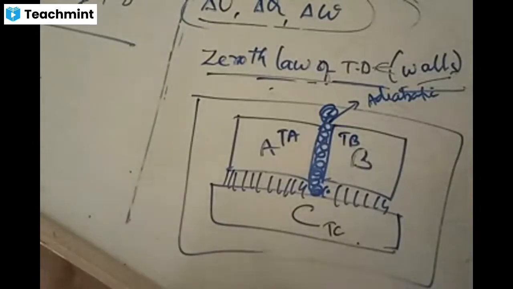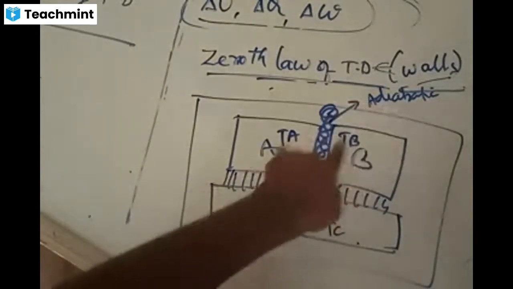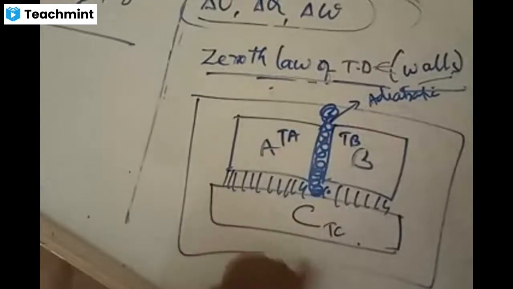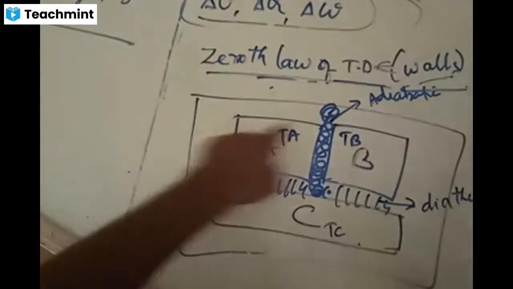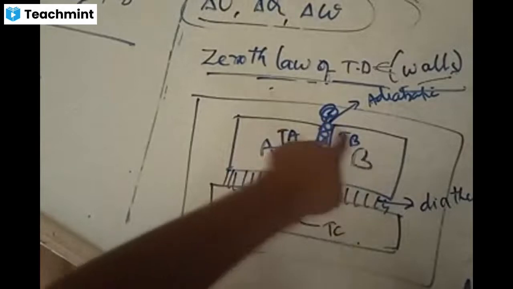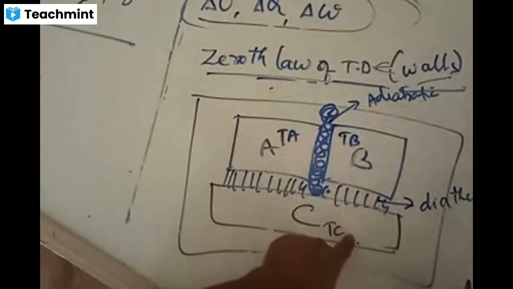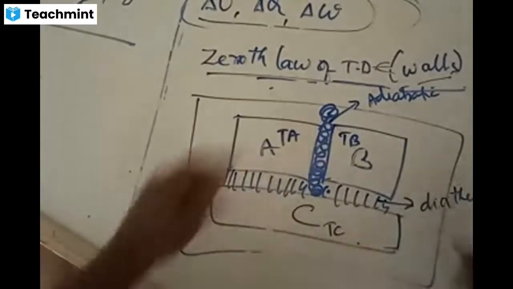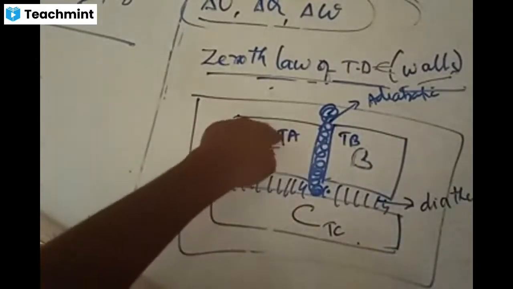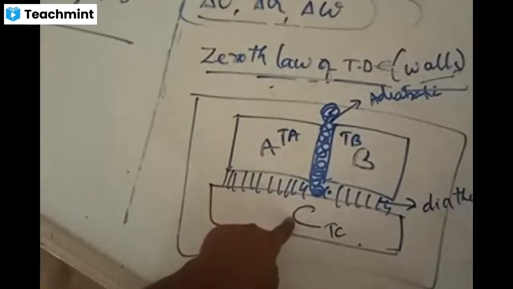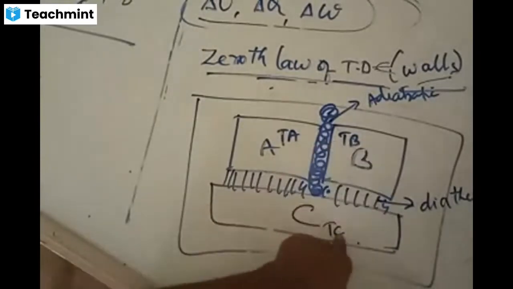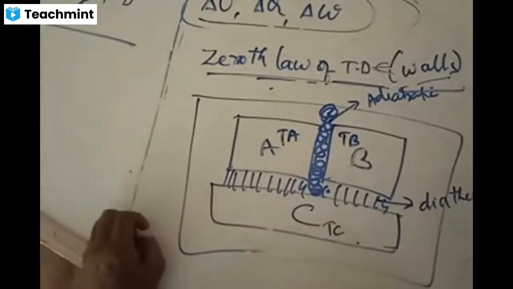What it says: if two systems are separated by an adiabatic wall and these two in turn are connected to a third system by means of a diathermic wall. What does it mean? A is not interacting with B because of the adiabatic wall, but A is interacting with C. Simultaneously, B is also interacting with C. Then what happens? How long will these things interact? Till A comes in thermal equilibrium with C. If A is in thermal equilibrium with C, then B will also be in thermal equilibrium with C. This is the meaning of the zeroth law of thermodynamics.